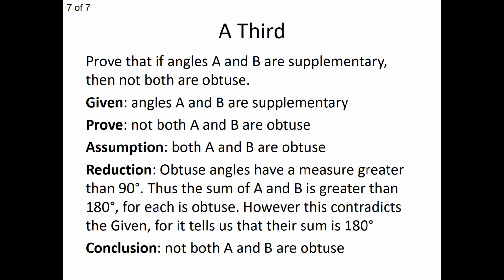And by the law of trichotomy, we cannot have two of those being a possibility. It must be only one. So that's where we find a contradiction. We contradict our given that the two angles must equal 180 and not be greater than 180. So we reject our assumption. We assumed that both were obtuse. Now we reject that. So not both are obtuse.